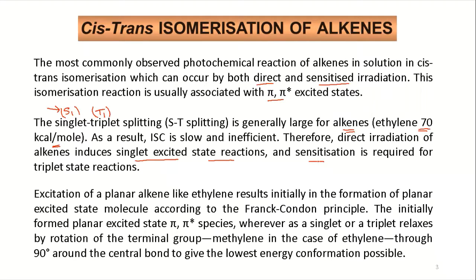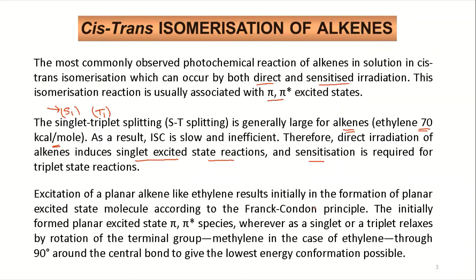Now, the excitation of a planar alkene like ethylene results initially in the formation of a planar excited state, according to the Franck-Condon principle, because during the excitation there is no change in geometry.